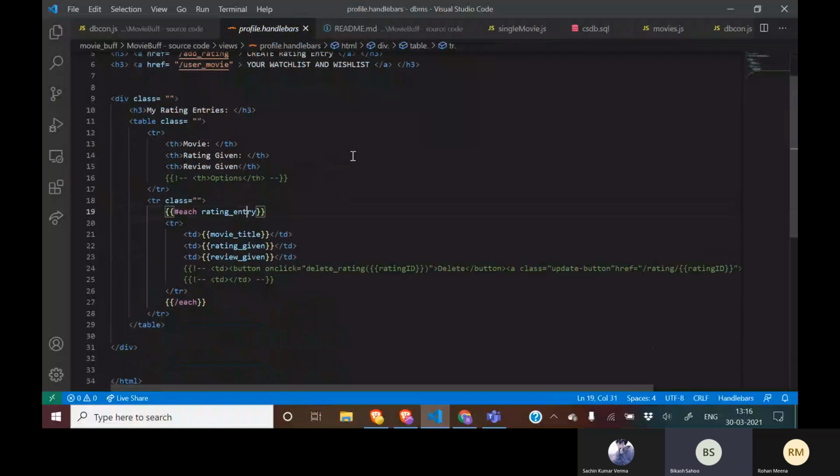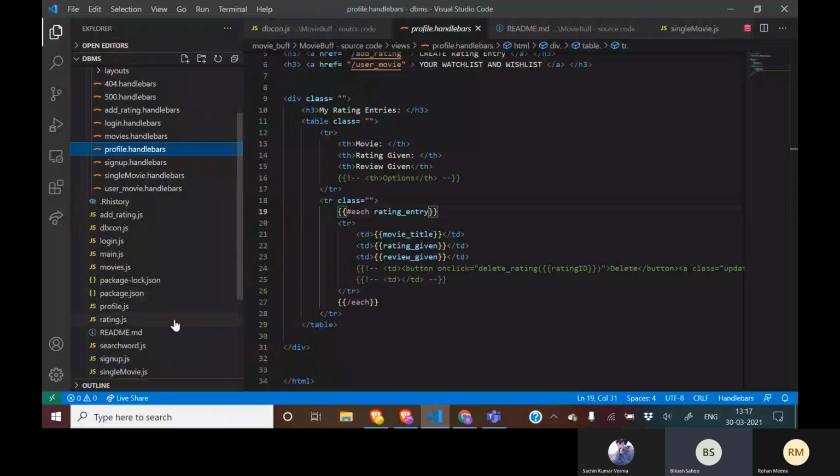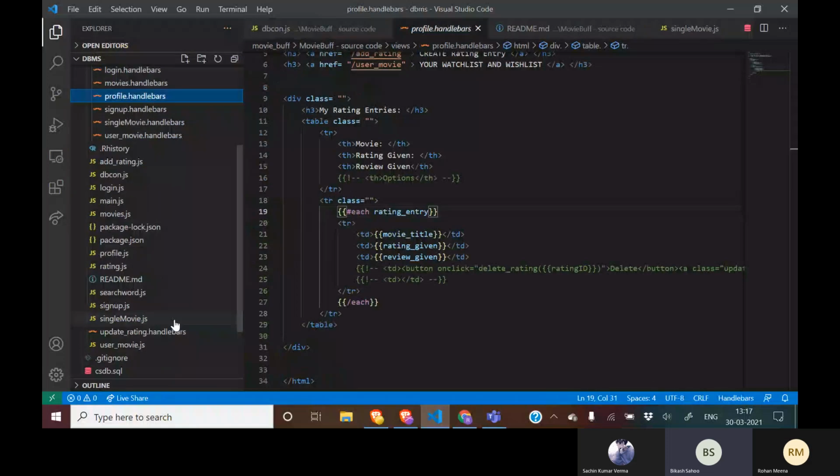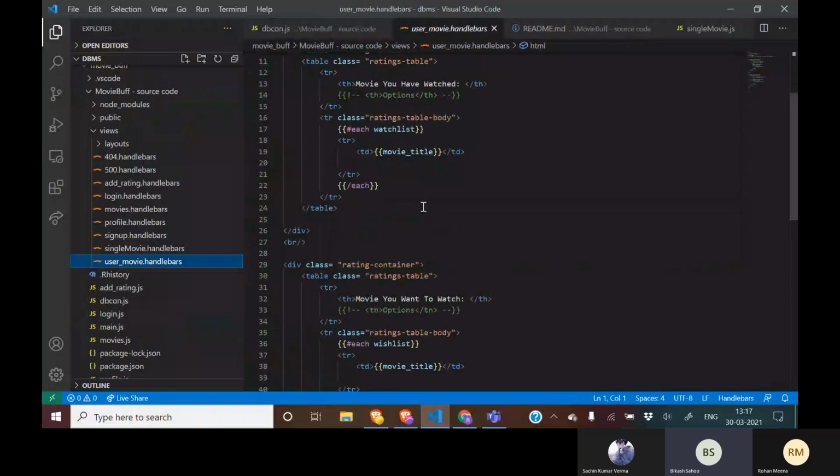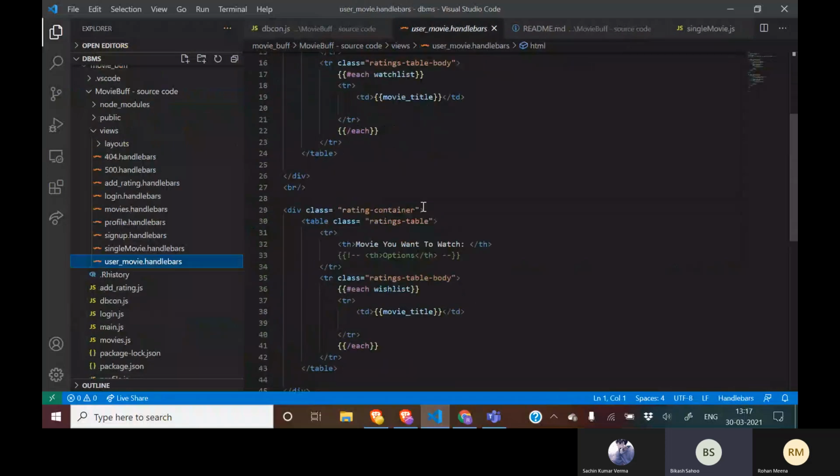To give the rating in the rating page, there is the add rating.js function. Add rating.js has many functions. For example, there is get movies, to get the movie details, movie title basically. And add rating, where you can add all your views, your rating and your explanation of the movie, what you enjoyed or not.